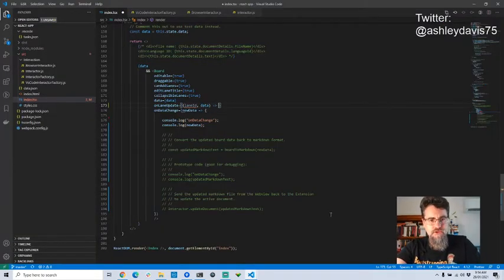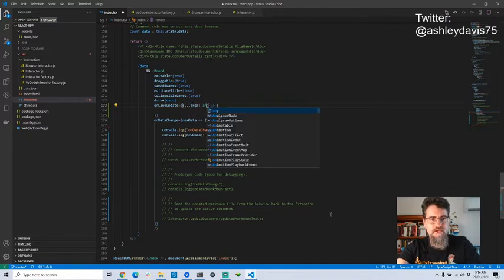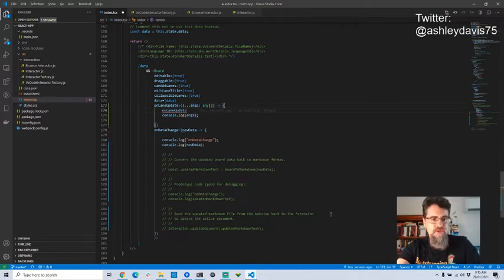Now another way you could do this is if the documentation wasn't very good. I'm in TypeScript here. I could say args are, I'm expecting multiple args of any type. And then you could do a console log of the args like that. That's an interesting way, a cool little way to see what all the arguments to any given function are. So it's almost like you're creating your own documentation there.